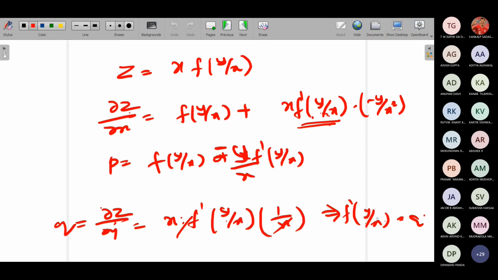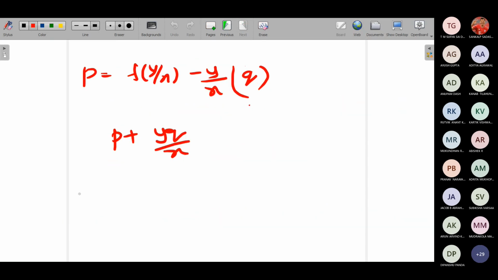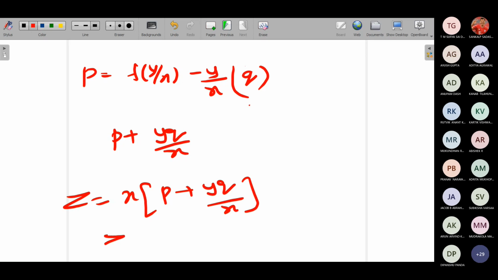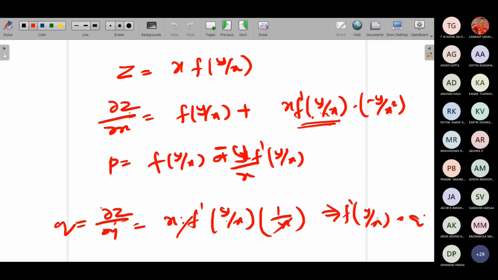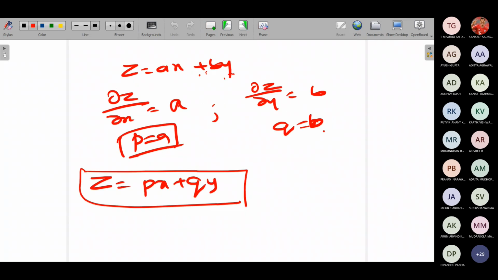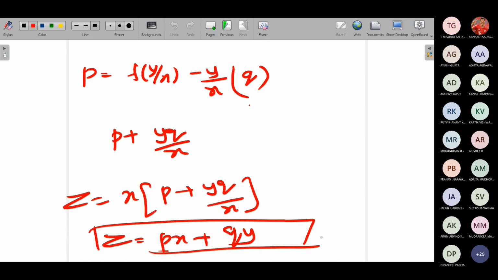Now you can directly substitute in z. So what will be your z? z will be equal to x into p plus y q by x. So when you simplify this, what do you get? px plus qy. So this is your answer. Now come back to this problem. What was the answer here? z equals px plus qy. What is the answer here? z equals px plus qy. What do you observe?